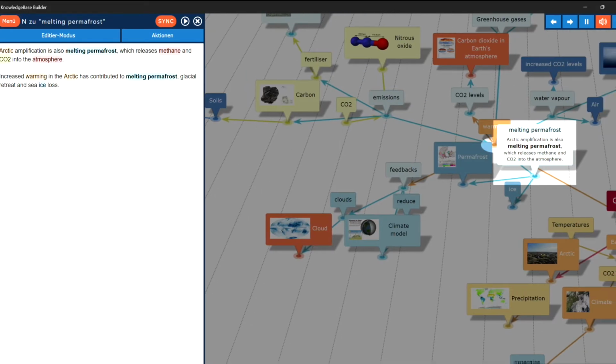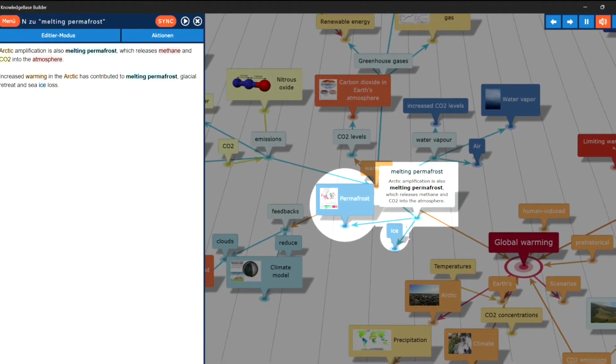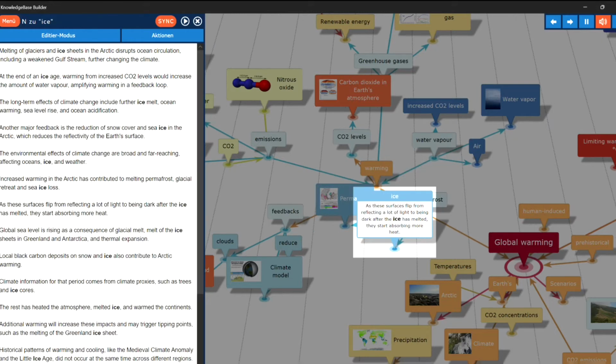Melting permafrost. Arctic amplification is also melting permafrost, which releases methane and CO2 into the atmosphere. The topic, melting permafrost, in overview. Ice. As these surfaces flip from reflecting a lot of light to being dark after the ice has melted, they start absorbing more heat.